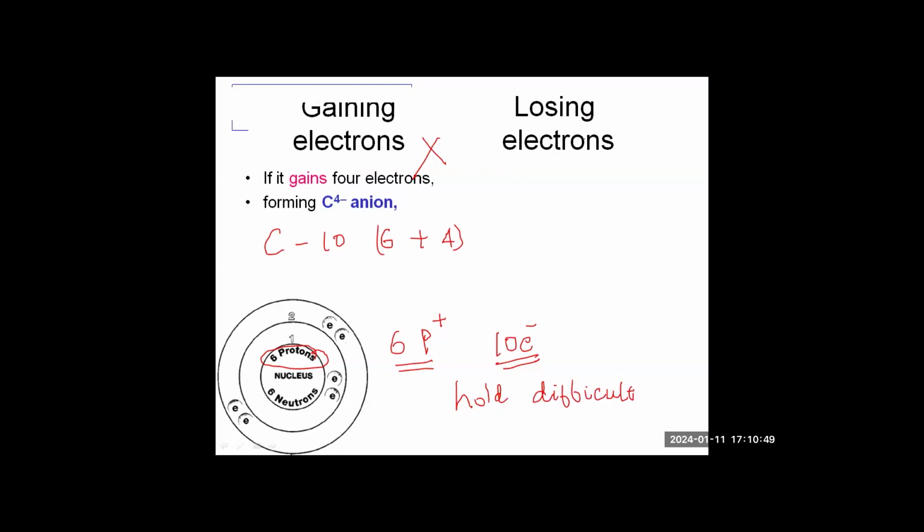Now losing electrons. To lose 4 electrons, it needs a very large amount of energy, which is practically not possible. So losing of electrons is also not possible. So in short, carbon cannot gain 4 electrons and cannot lose 4 electrons. The only method left is sharing electrons.